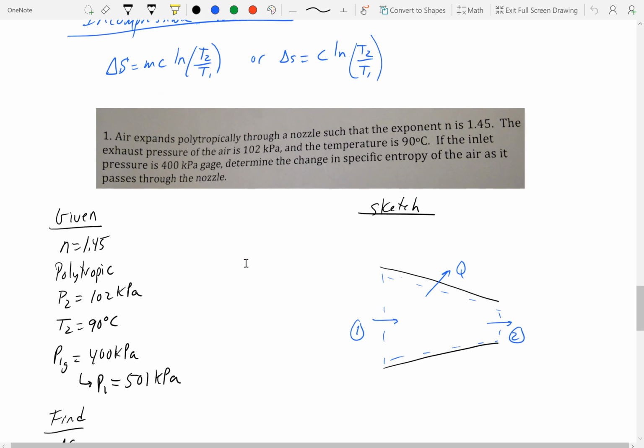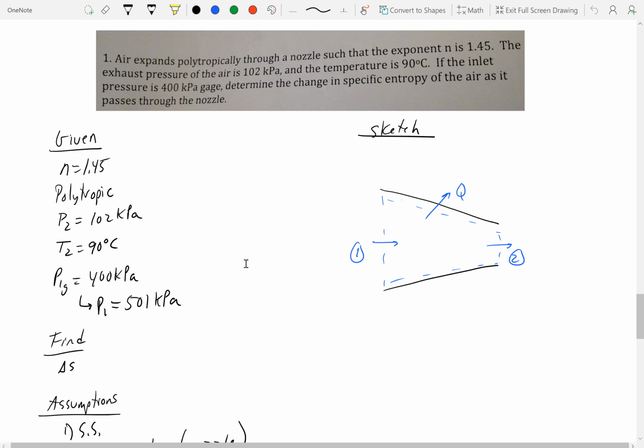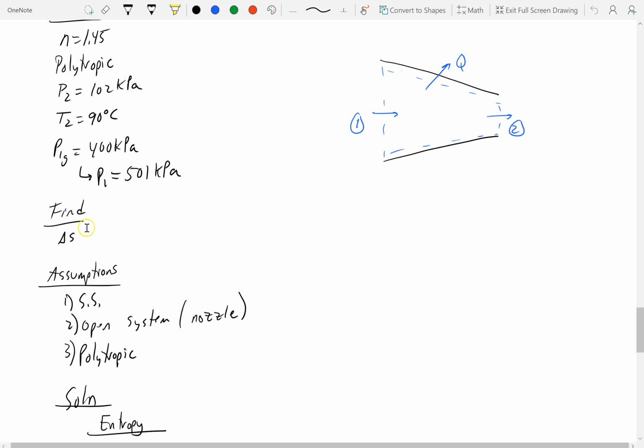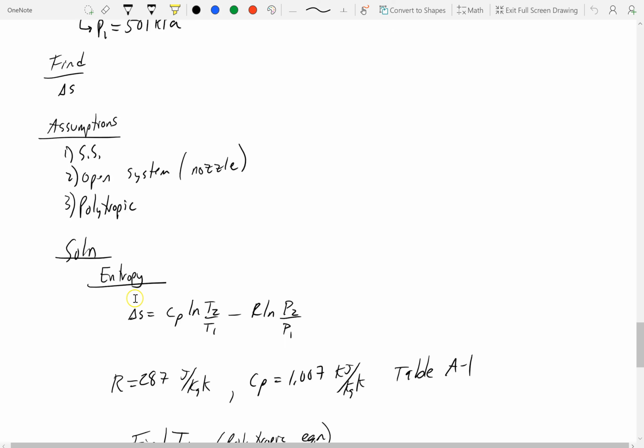Okay. All right, so here's a quick example of a nozzle. So air expands polytropically through a nozzle such that the exponent N is 1.45. The exhaust pressure of the air is 102 kilopascals and the temperature is 90 degrees C. If the inlet pressure is 400 kilopascals gauge, determine the change in specific entropy of the air as it passes through the nozzle. So here's our givens. It's polytropic. We're going to find delta S. It's steady state, open system, nozzle, and polytropic.